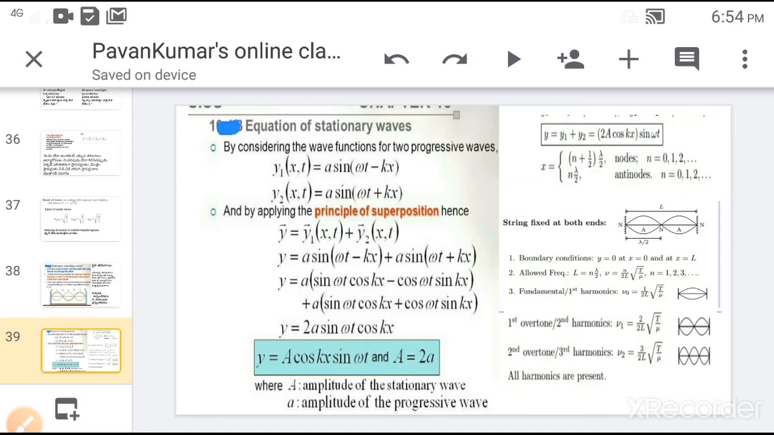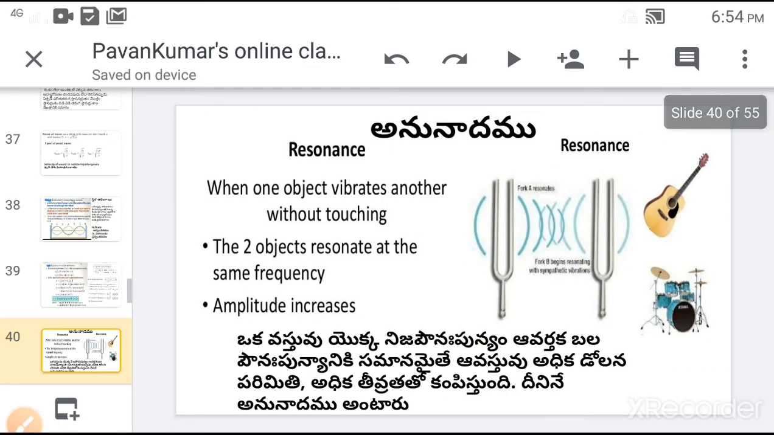So we will put the value v is equal to root T by μ, which is the velocity of the wave in a stretched string. Then we get n1 is equal to 1 by 2L root T by μ. Similarly, we derive the equation n2 is equal to 2 by 2L root T by μ. And finally, n3 is equal to 3 by 2L root T by μ. Here the frequency ratios are n1 : n2 : n3 is equal to 1 : 2 : 3.